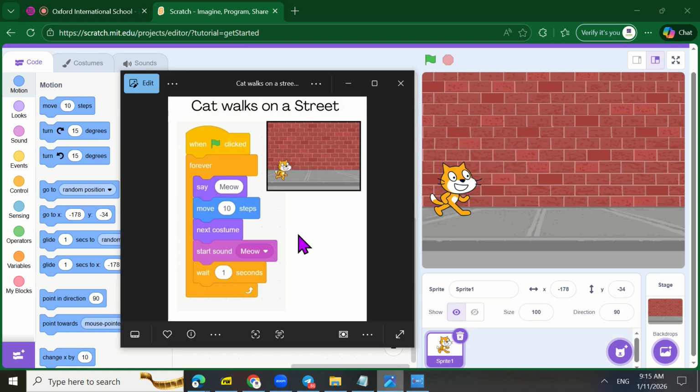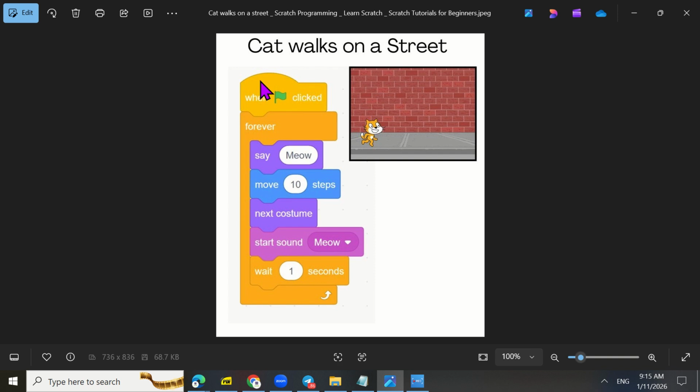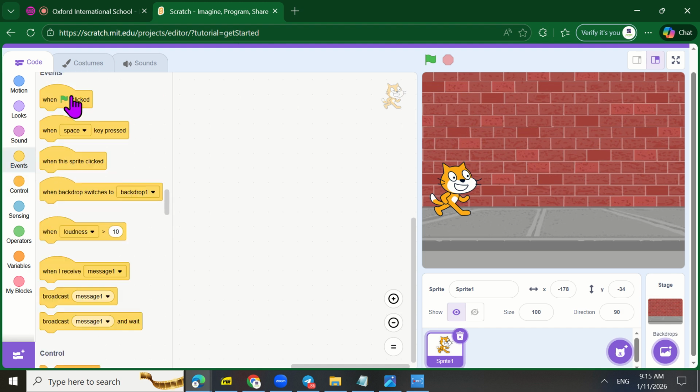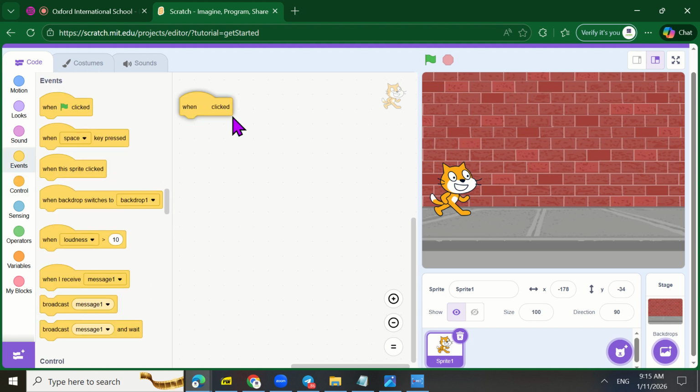Let's cut this. Cat walks on the street. When the green flag is clicked, we're going to forever loop it. This is the forever loop. Okay, let's start it. Go to control. Go to events first. When the green flag clicked, the cat walks.